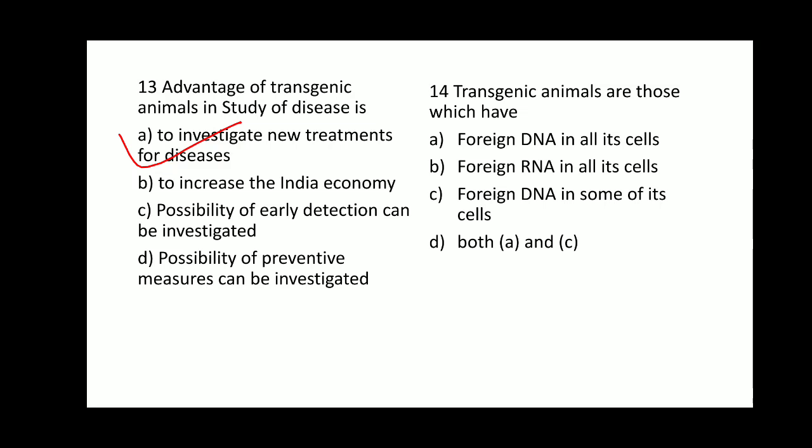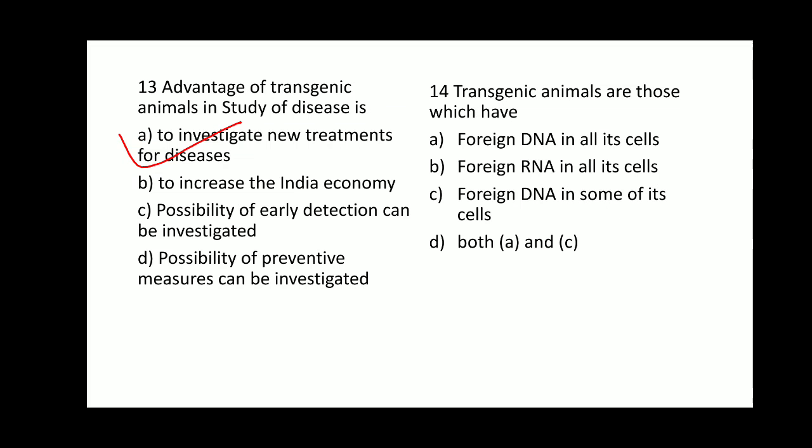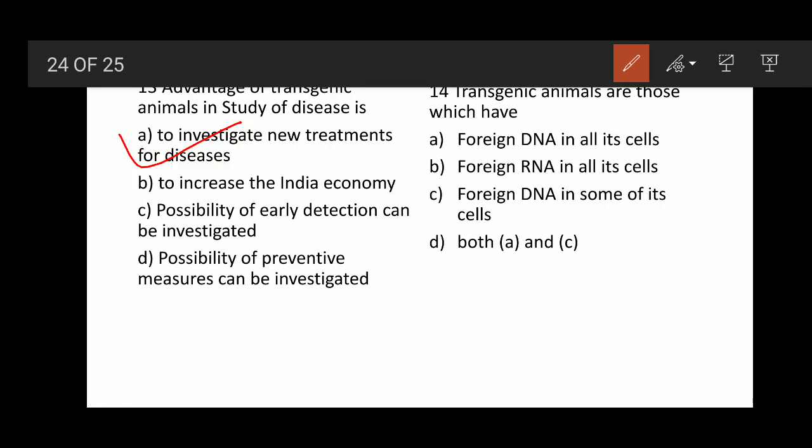So that is the reason it is going to form a transgenic animal. So option A, foreign DNA in all its cells, is the right option. So question number 14, option A is the right answer.